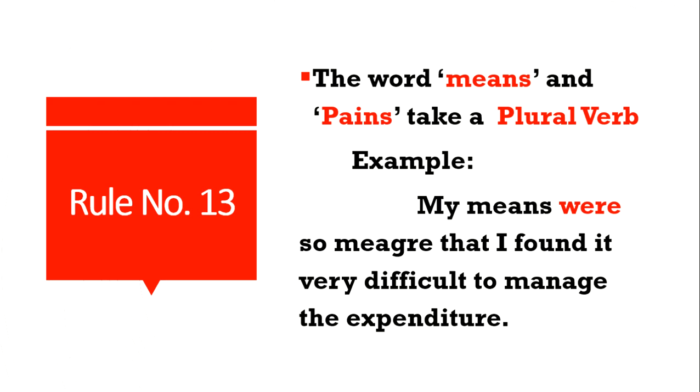As my salary is too low, I found it very difficult to manage my expenditure. That is the meaning of this sentence. So, if means and pains are in a sentence, we have to use only the plural verb. Here you can see that in this slide the answer is in the plural verb. My means were. So that's all about the 13 rules.